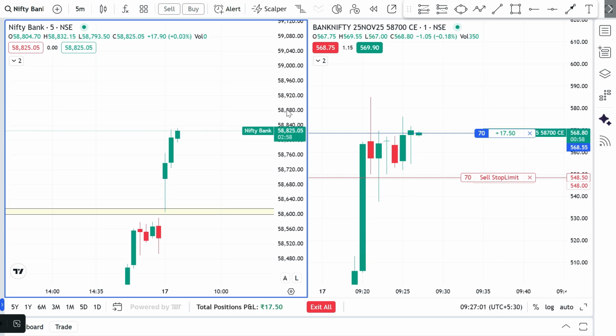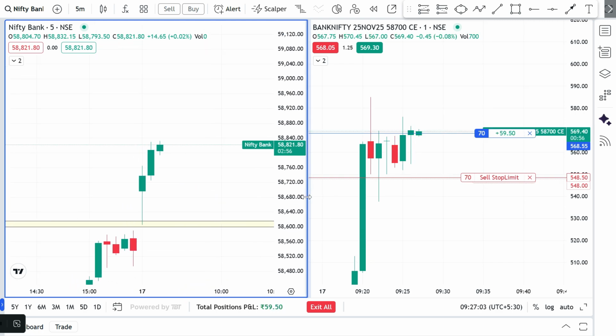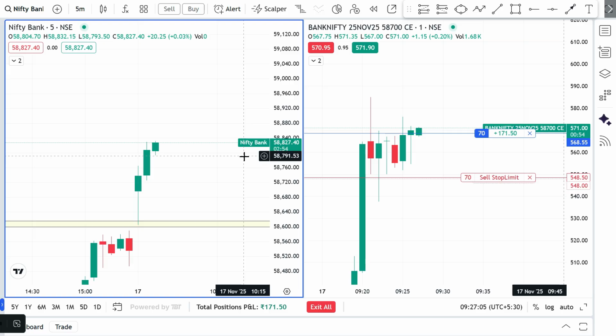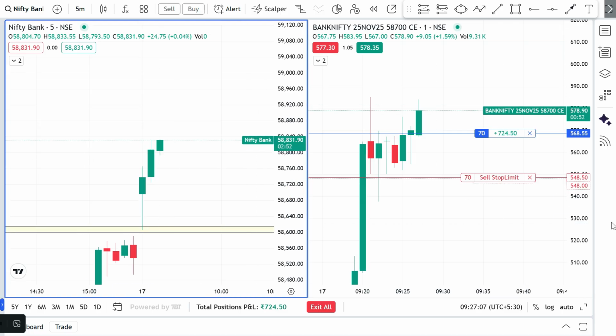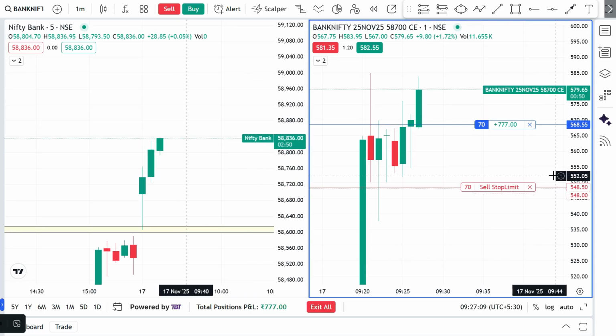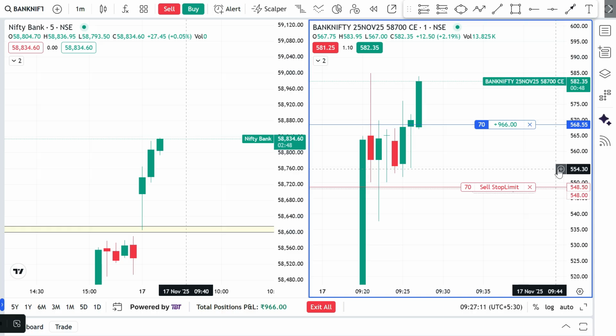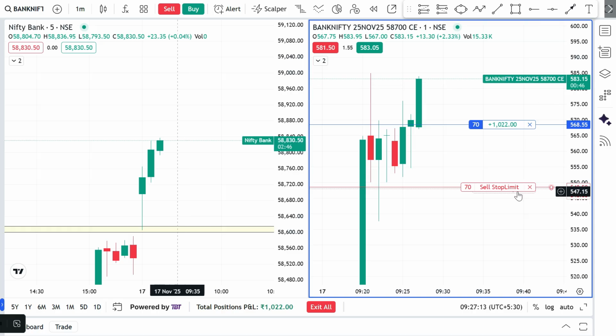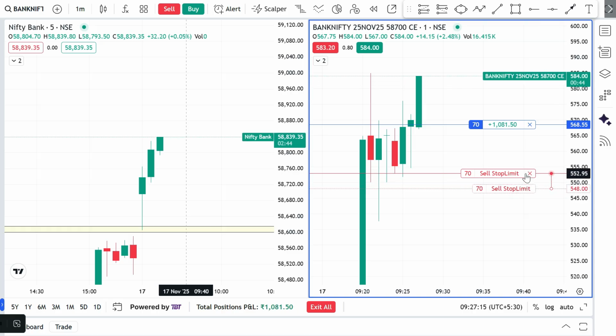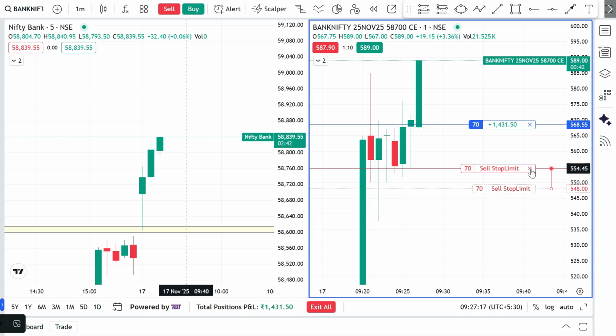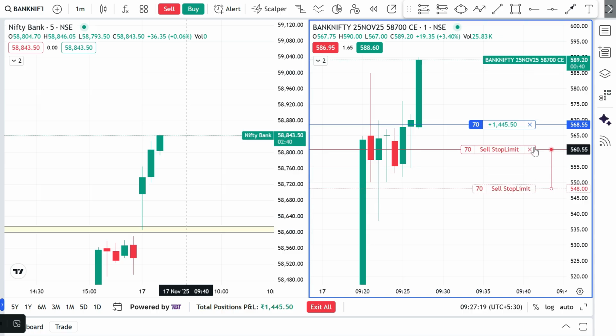I can see the last trading session also gave a good bullish closing, so it has to continue the bullish strength. Once the candle closes above, we're going to update our SL to below the candle. The reason is it has to continue bullish. In case of reversal, we're not going to lose, we're going to exit at cost to cost. Try to trail your SL as much as possible.